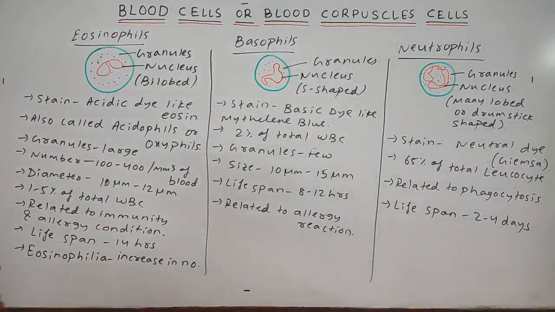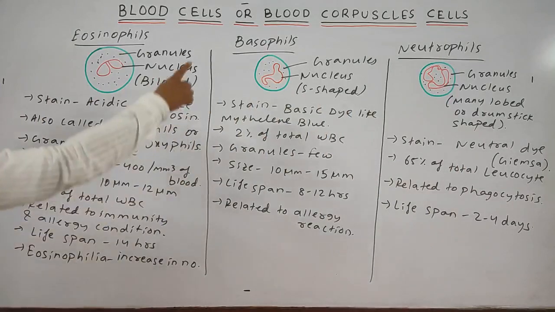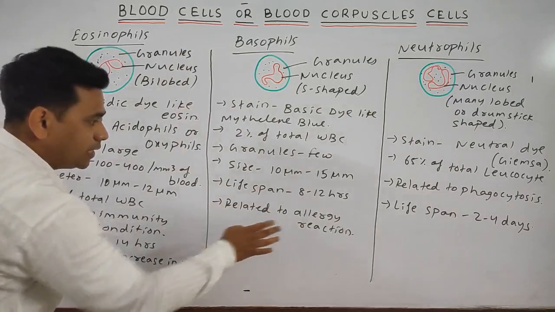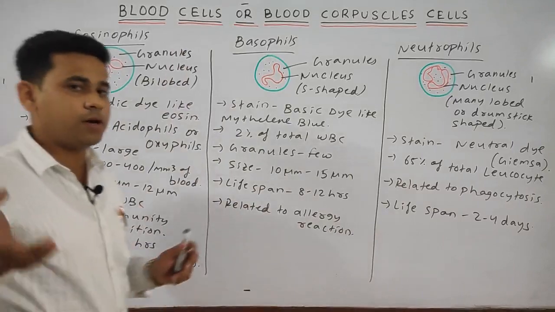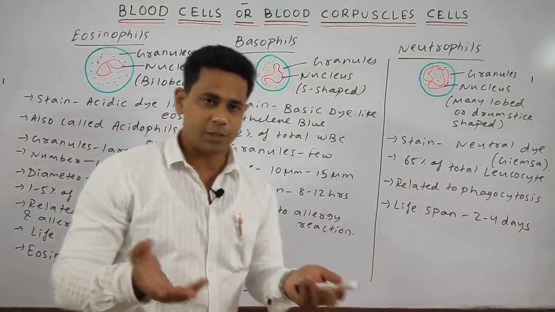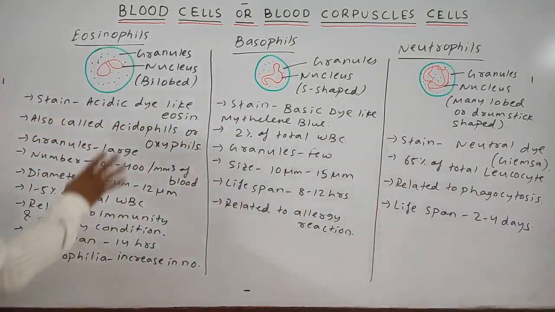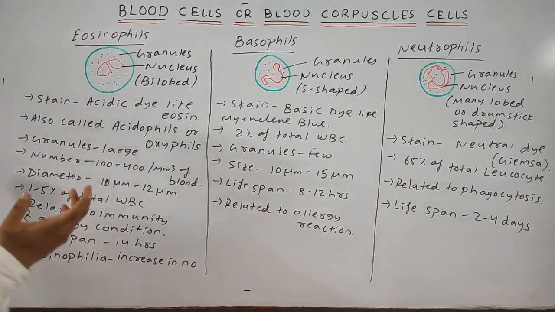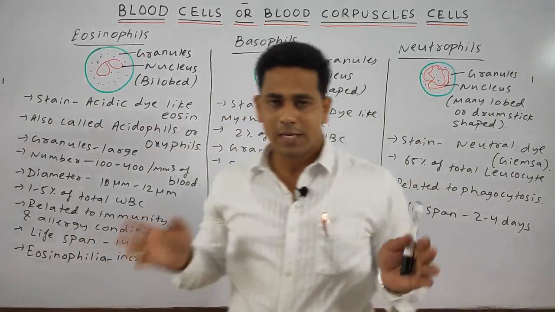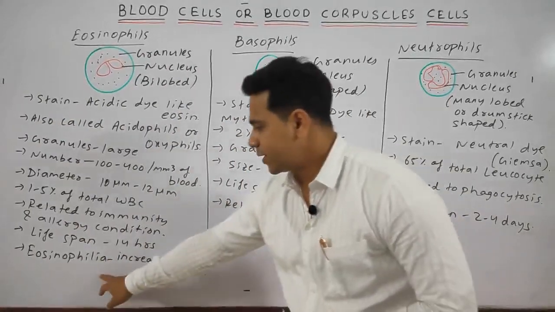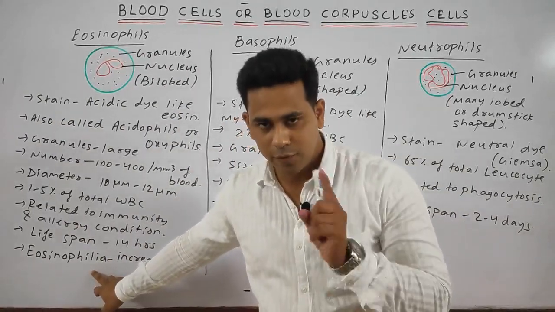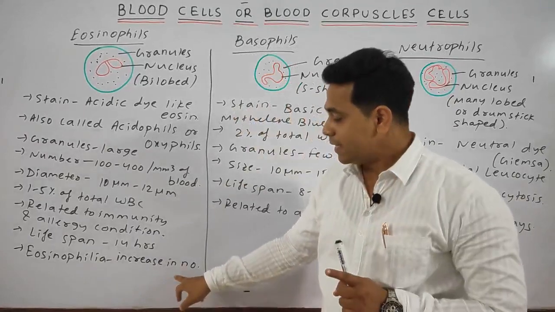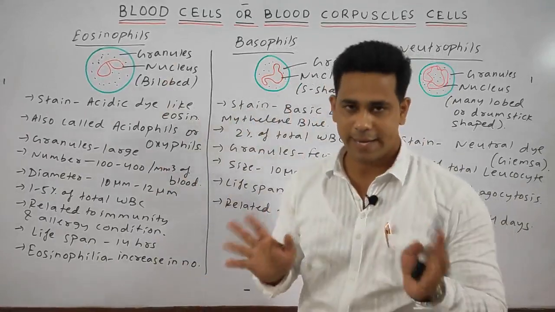Students, and last point, the basophil is also related to allergic reactions, means if foreign particles enter, it creates an immune response. Next, if the eosinophil level increases, or the number of eosinophils increases, then what happens? That case is called eosinophilia. Eosinophilia is the condition in which an increase in the number of eosinophils takes place.